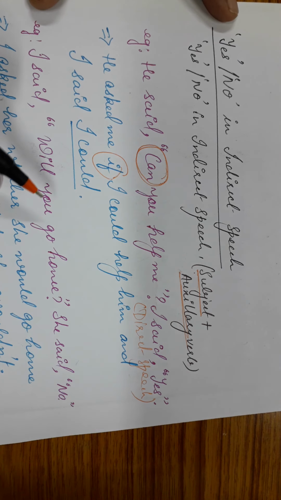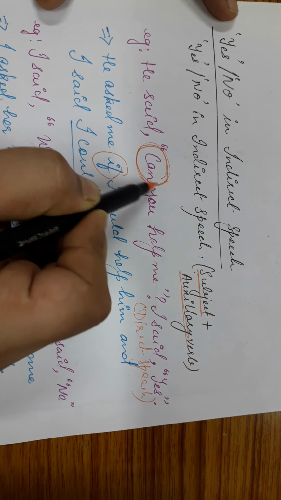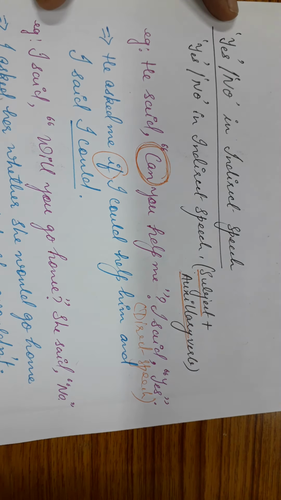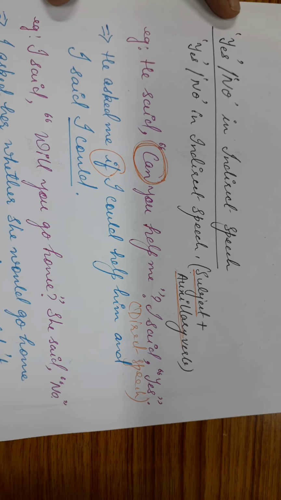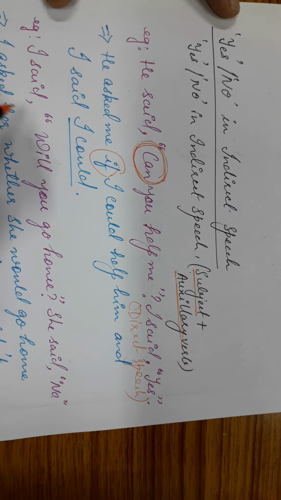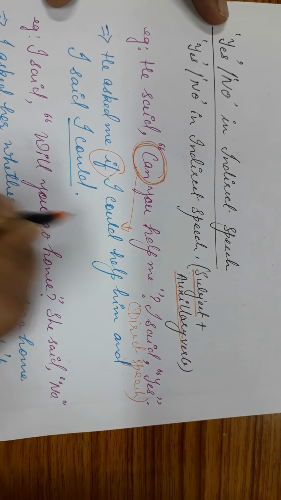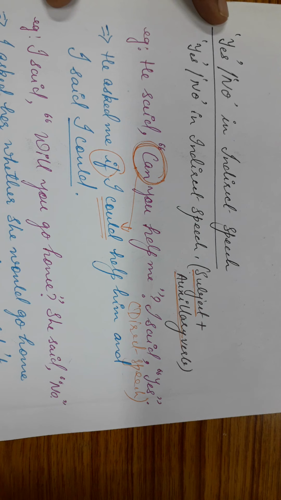And from where do we get that verb? Whenever we have such questions, starting with modals or the be verb, we take the verb itself from the direct speech. See how he asked me if I could help him. Now this can becomes could in indirect speech.